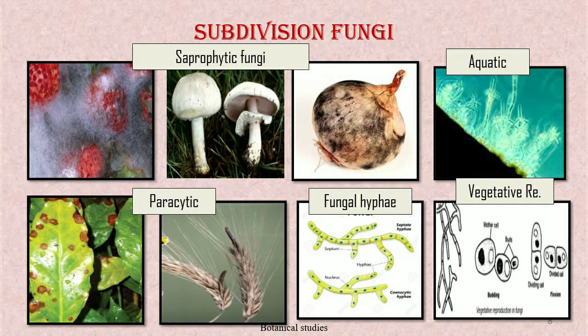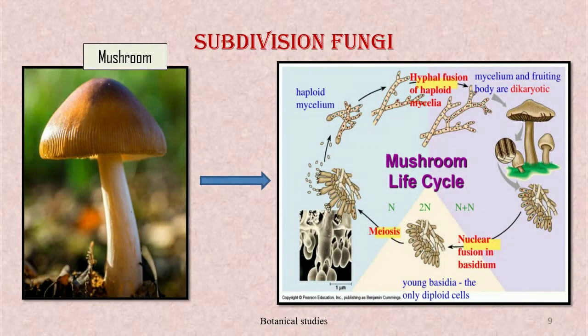Reproduction takes place asexually by fragmentation, fission, or budding, and sexually by forming sex organs, antheridia and oogonia. The life cycle of fungi ranges from simple to complex. First, the spore germinates to form mycelium. The mycelium, at the time of reproduction, either by asexual or sexual means, produces spores. Later on, during favorable conditions, spores germinate to form new mycelium.